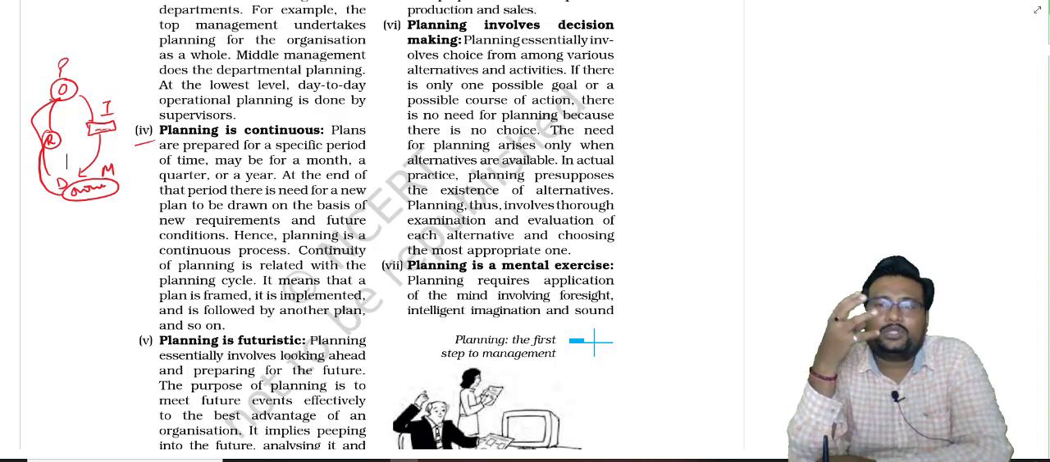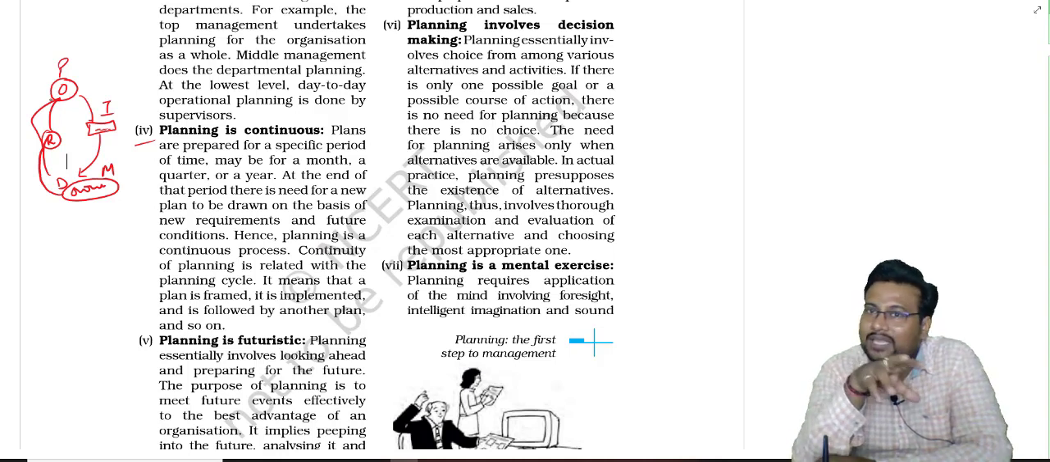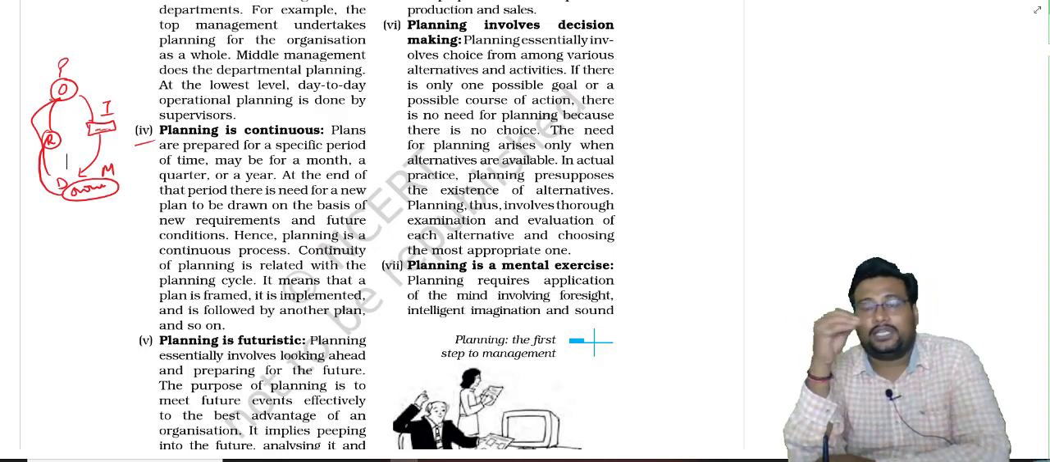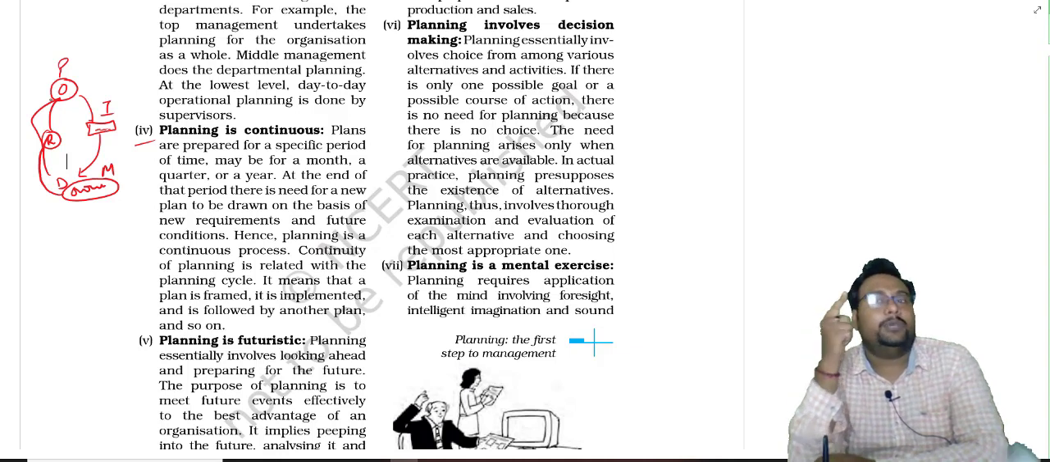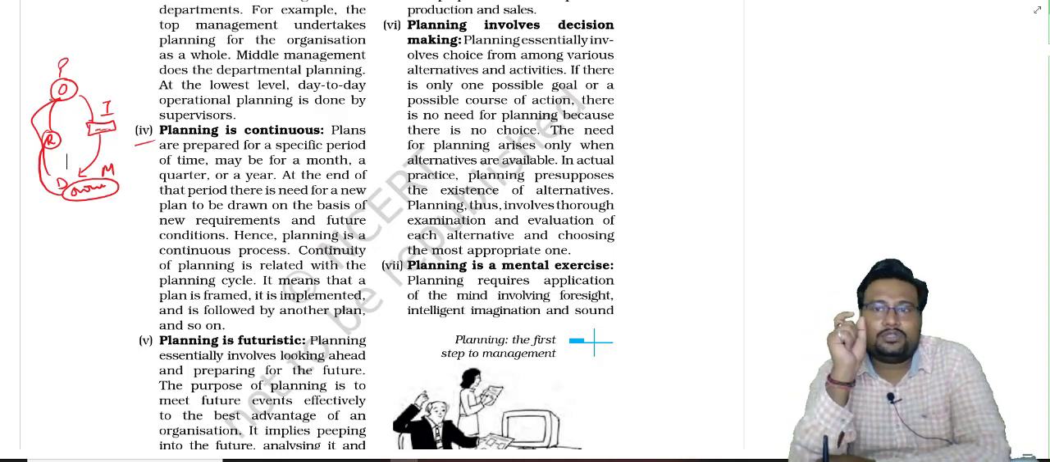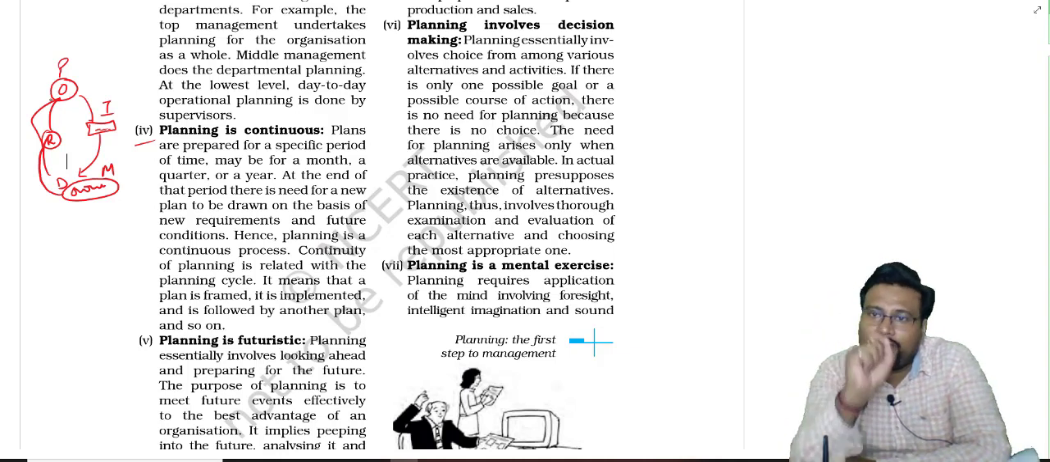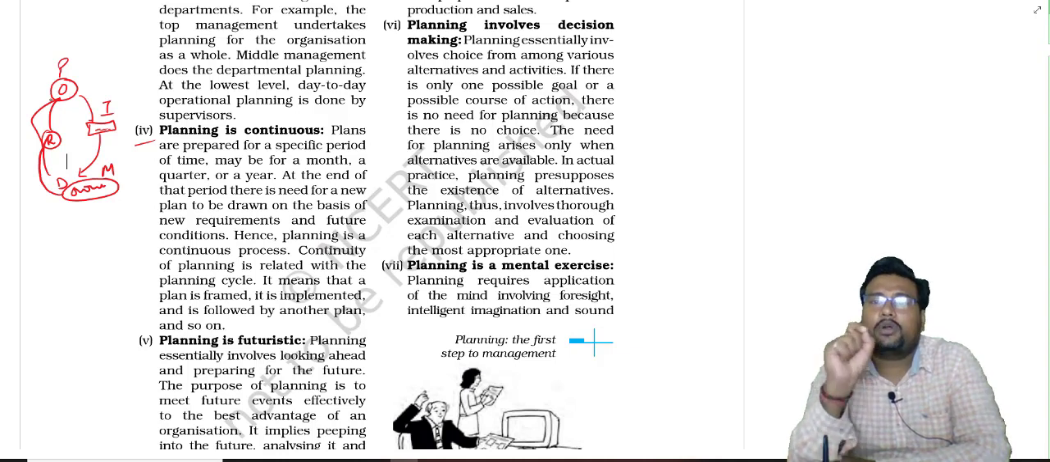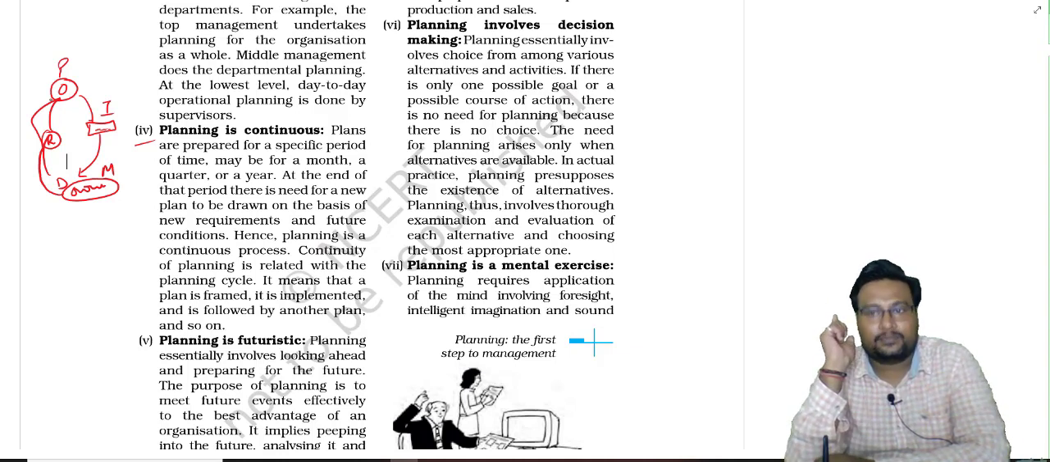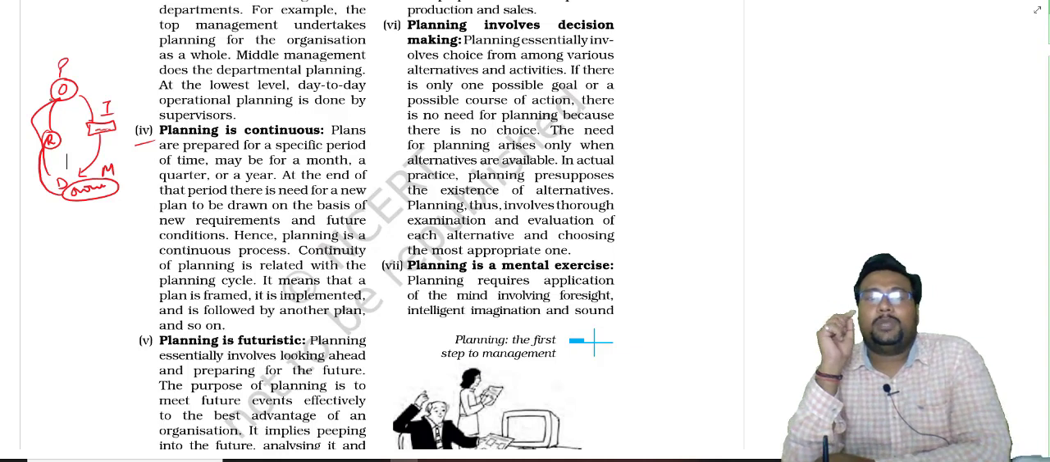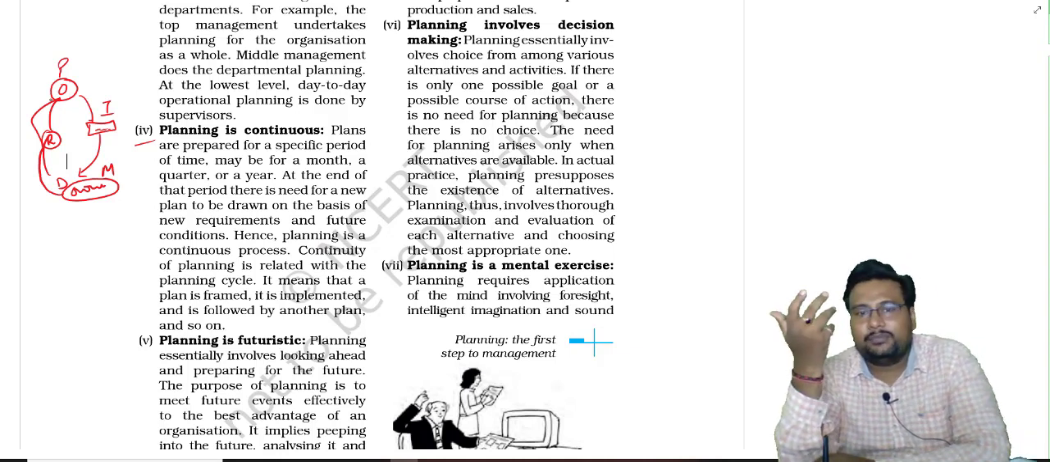Okay, and that is totally depend on the future requirement. So planning is a continuous function. So you can give 2 examples. Always write down the example. If you want to secure good marks, prove your content with proper example. Getting my point? So planning is continuous, very simple.